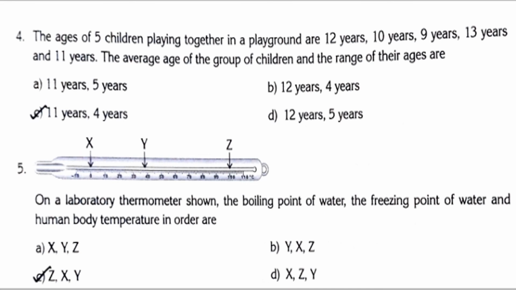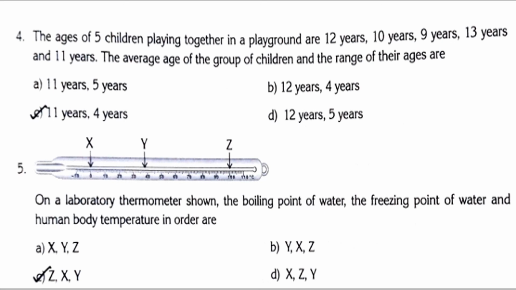Okay, children. And also we need to find the range. How will you find the range? We need to subtract the bigger age minus the smaller age. So which is the highest age here? 12, 10, 9, 13 and 11. 13 is the highest age.